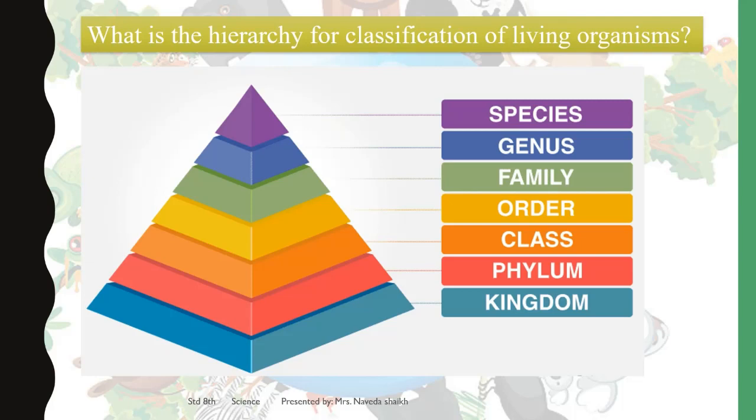We have learned that there are so many organisms, different types of animals and plants on the surface of this earth, that we need to classify them. If we want to study them in detail, it cannot be done anyhow. It has to have a proper system of classification. So this was the hierarchy in which organisms are classified, right?